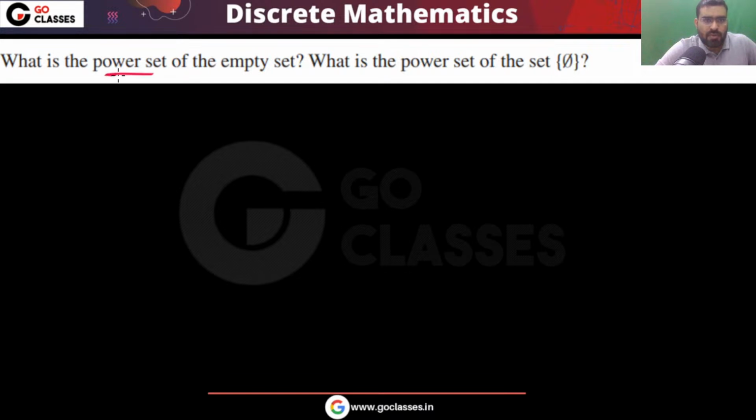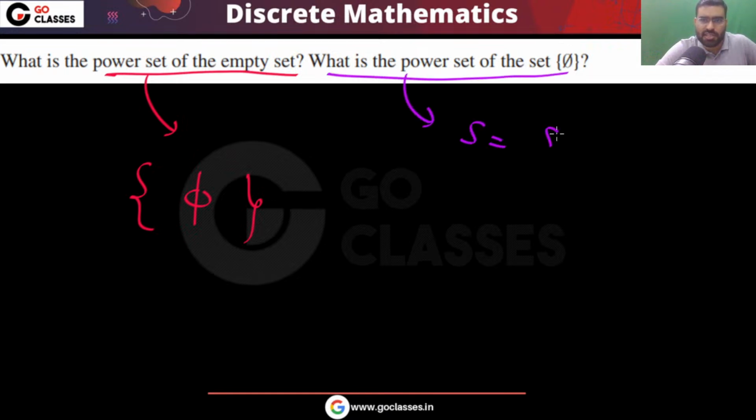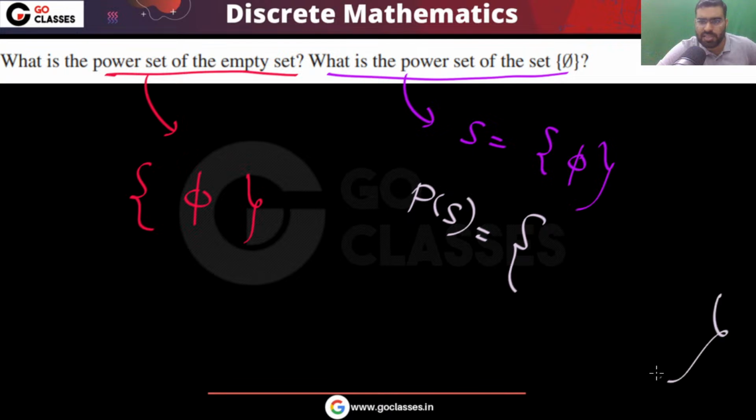So what is the power set of empty set? That we have already seen. The power set of empty set will be the set containing empty set. What is the power set of this? Here your set is not empty set. Here your set has one element. So in the power set there will be two elements. One will be empty set, another will be S itself. So you can easily see here the cardinality will be 2.